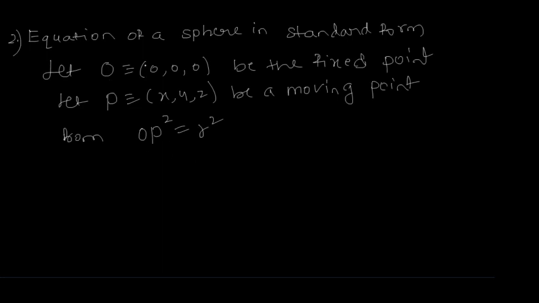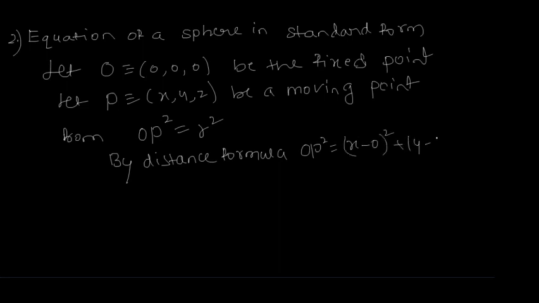Now again by the distance formula, OP square is equal to x minus 0 whole square plus y minus 0 whole square plus z minus 0 whole square, which is simply x square plus y square plus z square.